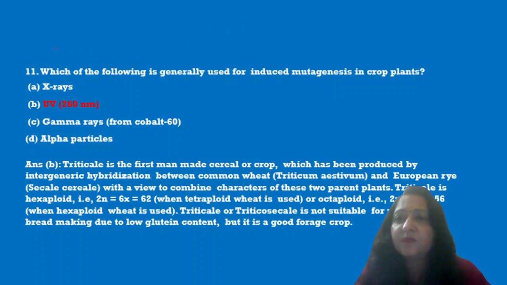Next question is, which of the following is generally used for induced mutagenesis in crop plants? X-rays, UV rays, gamma rays or alpha particles. We know that triticale is the first man-made crop which has been produced by intergeneric hybridization between common wheat and European wheat. So this UV rays is responsible for mutagenesis.